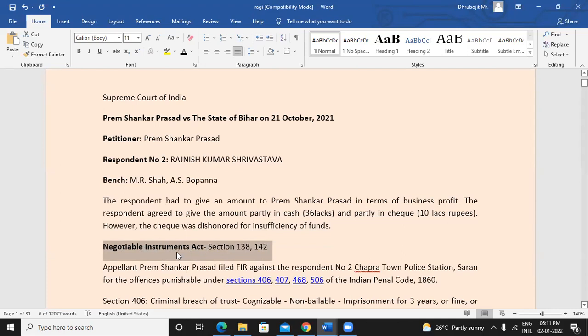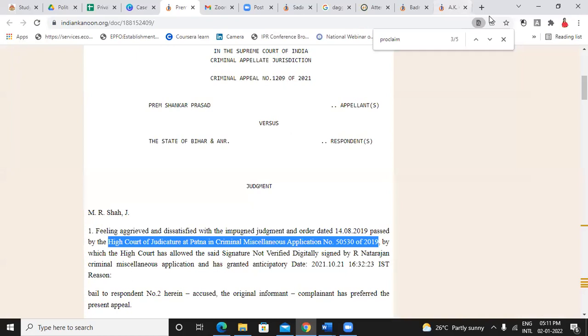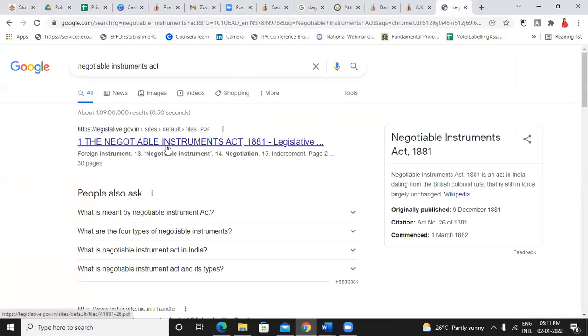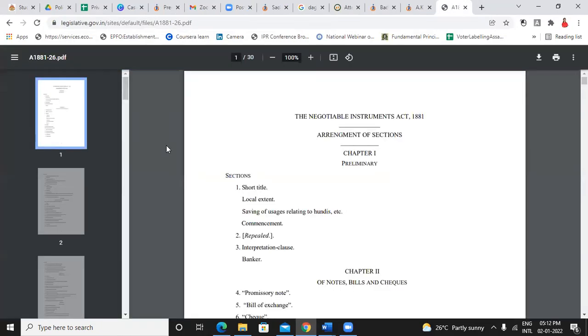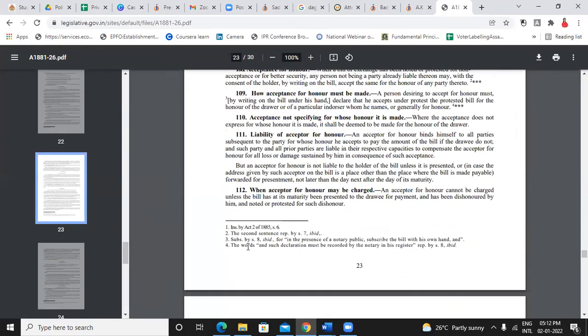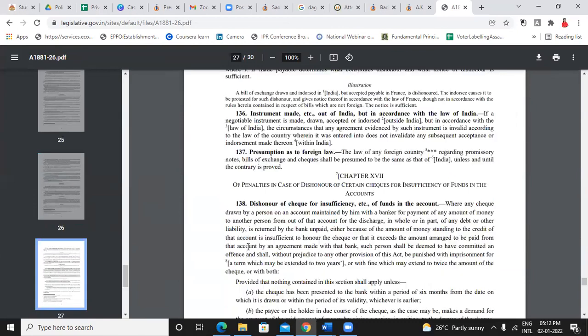This is a very common section. This legislation is a very common legislation where most of the cases are filed. If you take the example of any company, any organization, you will be able to find at least 1 or 2 check bounce cases, if not any other case. It's that common because a lot of times transactions happen through check, and if it is dishonored, then parties would file the case as well. So it is section 138.